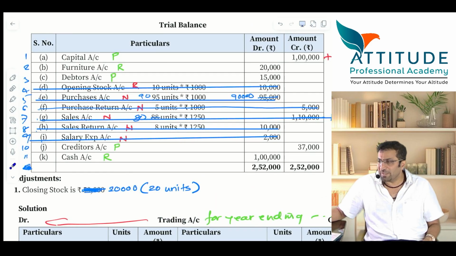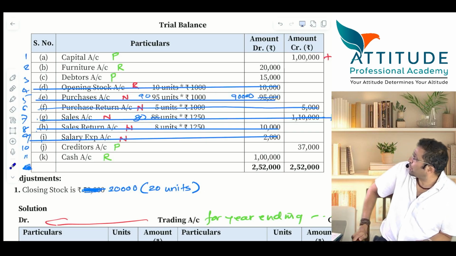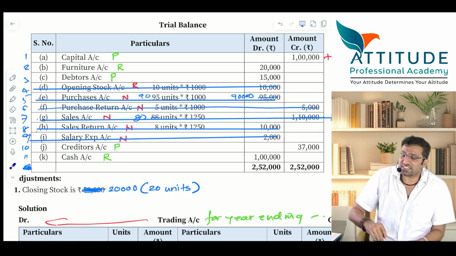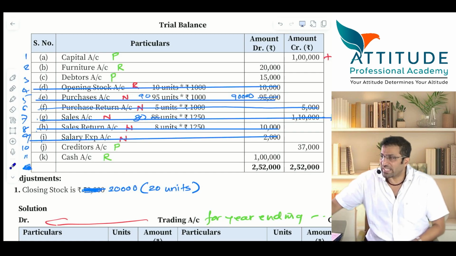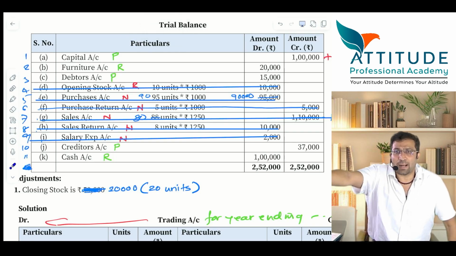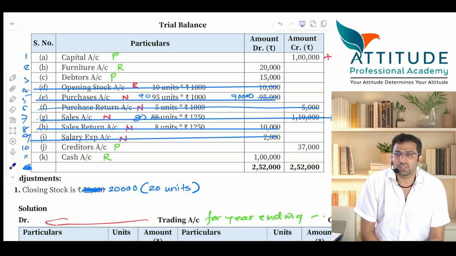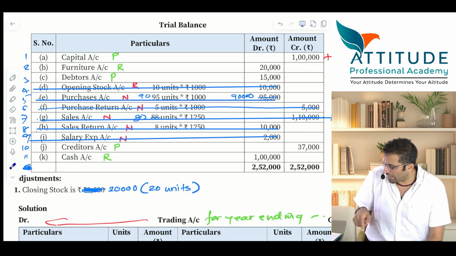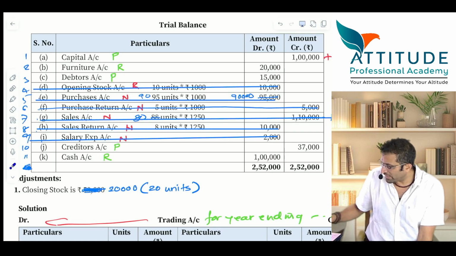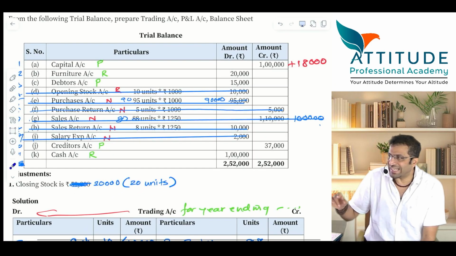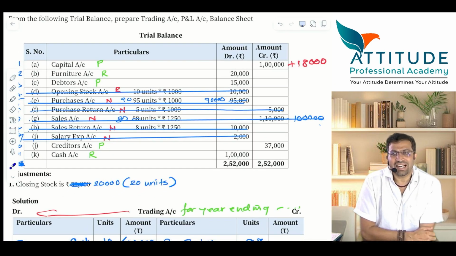All of you visible? Hello? Now I'll ask you questions. Go to the first item. First item is what? Capital account. Capital account, where does it come? Capital and liability side. Go and write capital and liability side. Right there. Capital account. Okay. Inner column 1 lakh. Why inner column 1 lakh? Because profit is 18,000. Yes or no? Clear? Right there. Inner column 1 lakh. Add net profit 18,000.